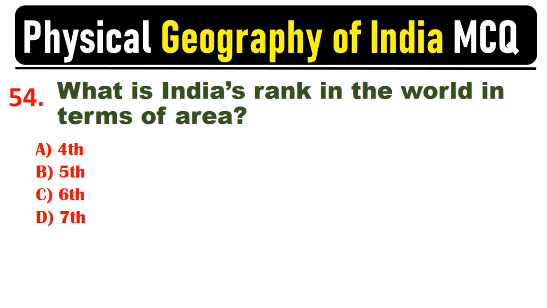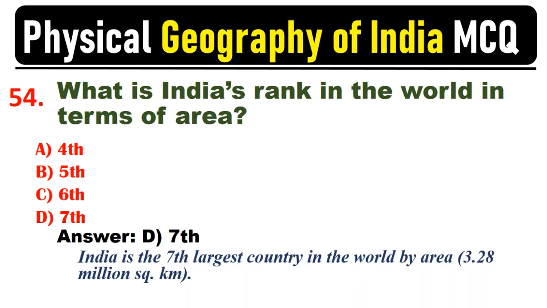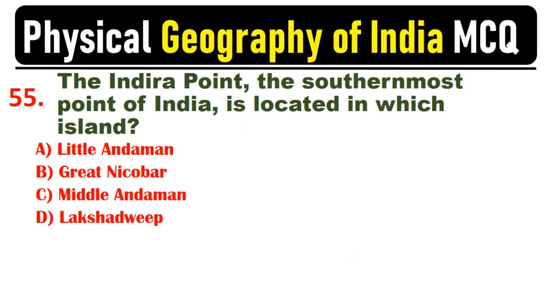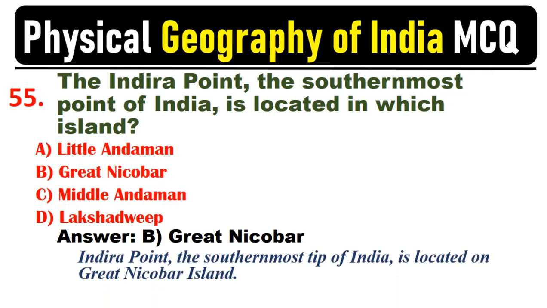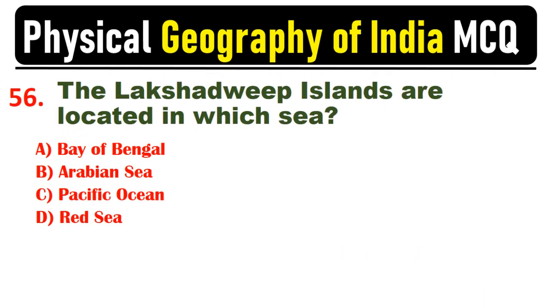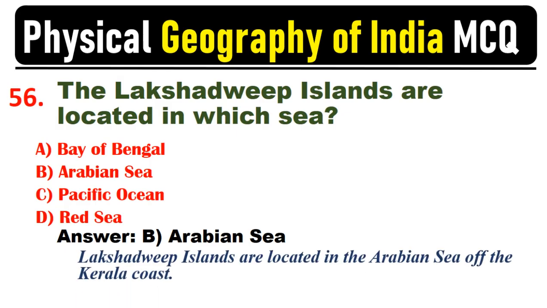What is India's rank in the world in terms of area? Answer. D. 7th. India is the 7th largest country in the world by area, 3.28 million square kilometers. The Indira Point, the southernmost point of India, is located in which island? Answer. B. Great Nicobar. Indira Point, the southernmost tip of India, is located on Great Nicobar Island. The Lakshadweep Islands are located in which sea? Answer. B. Arabian Sea. Lakshadweep Islands are located in the Arabian Sea off the Kerala coast.